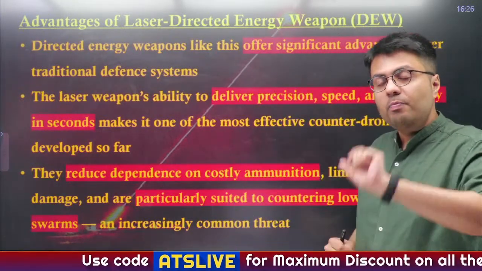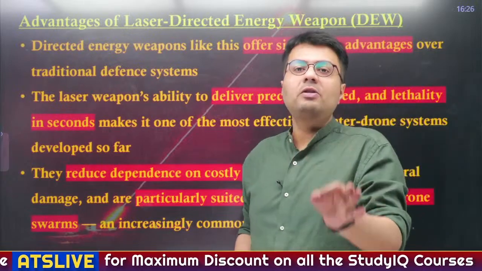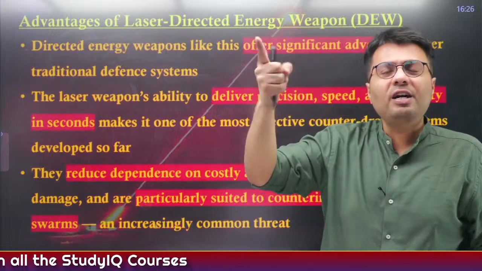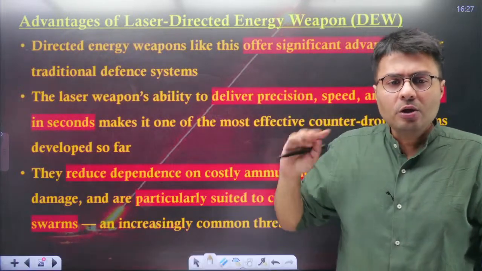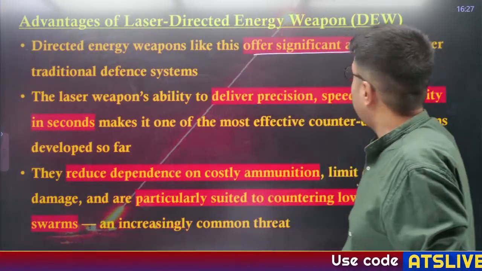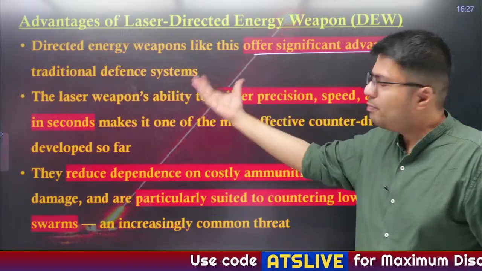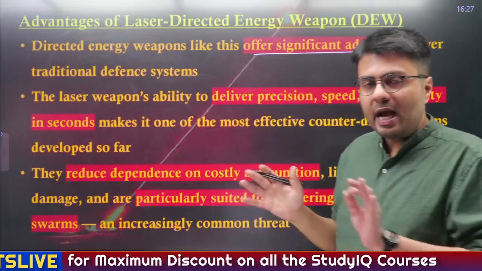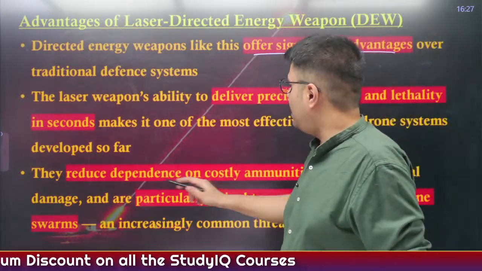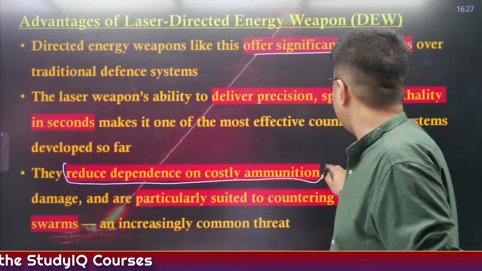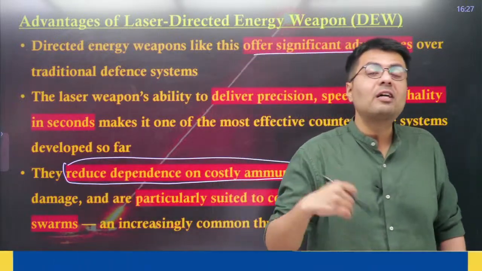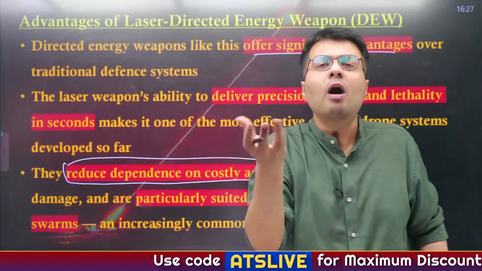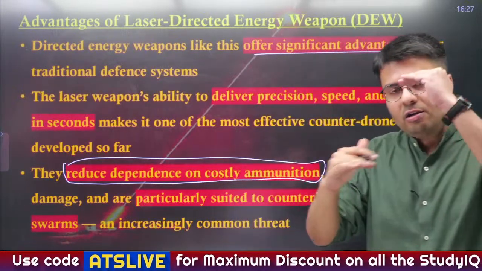As I told you, missiles are quite expensive, and also there is a chance that you might not have a huge amount of missiles at your disposal to counter each and every drone flying in your direction. So it offers a significant advantage over traditional defense systems like missiles and aircraft mounted missiles, right? First, the most highlighted aspect is that it reduces the dependence on costly ammunition. Missiles cost millions of dollars, whereas drones can be procured at a few thousands of rupees, right? So understand the difference between the costs.